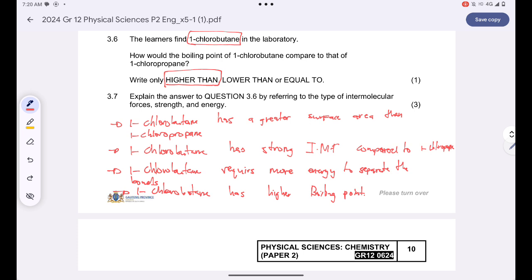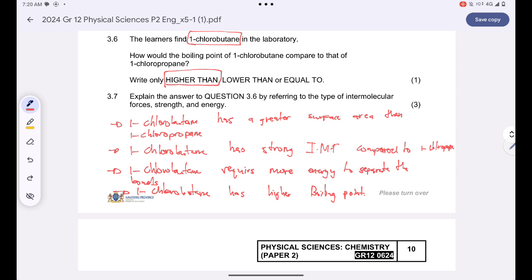Secondly, tell us which one of the two compounds has stronger intermolecular forces. The one that has a longer chain will have stronger intermolecular forces. Thirdly, tell us about the energy required to separate the bonds. If your compound has stronger intermolecular forces, it will require more energy to separate the bonds.